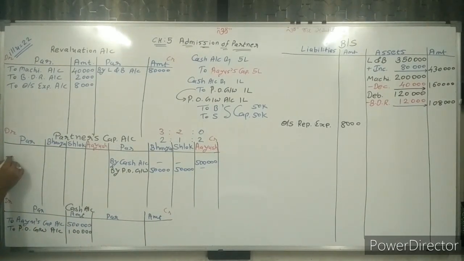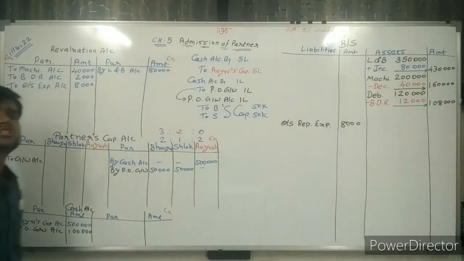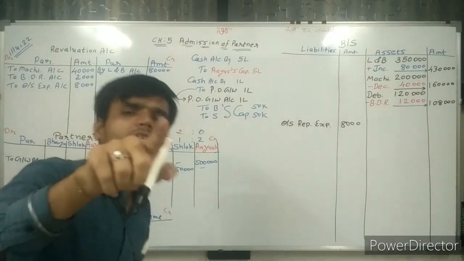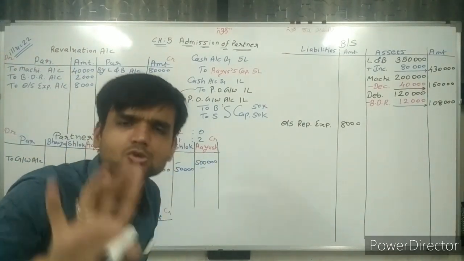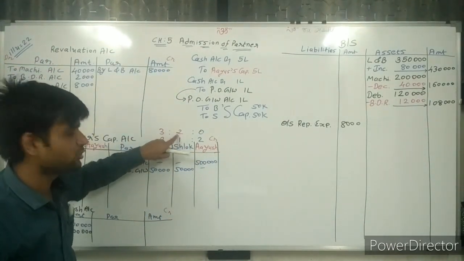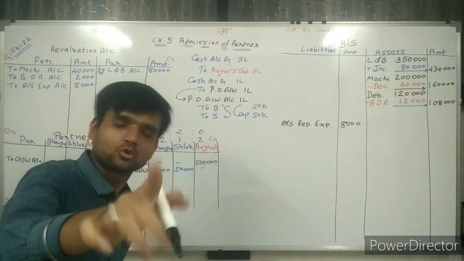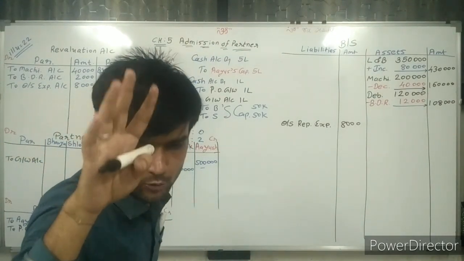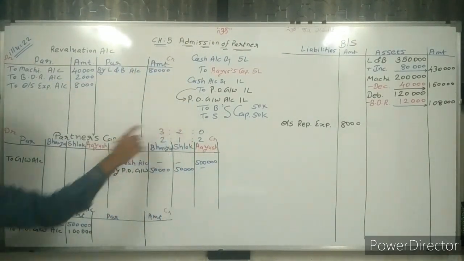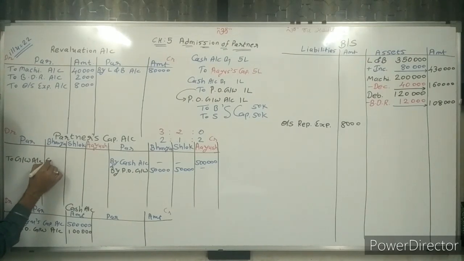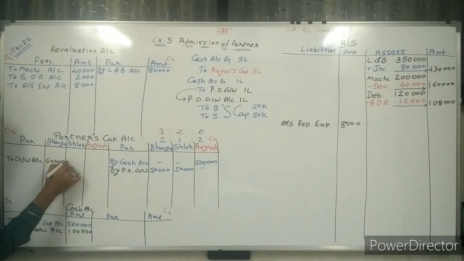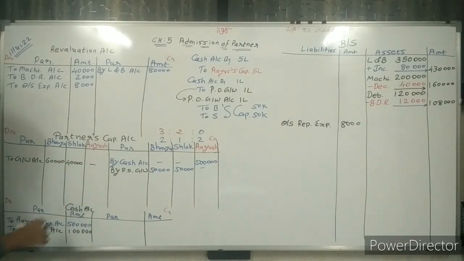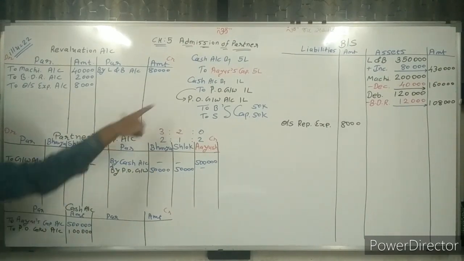Debit side to goodwill account. Now sir, in which ratio are we distributing? Old ratio, sir. Always old ratio. The old ratio is 3:2. Here the value given is 1 lakh rupees, distributed in the ratio of 3:2. So 60,000 and 40,000. Nothing is given to Ayush, because Ayush was not there. 60, 40, 1 lakh, clear.